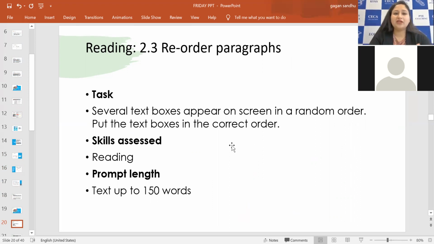The screen will have 2 boxes: the large box containing small text boxes, and we have to arrange the jumbled text boxes into the right order in the empty box on the right hand side, with the options given on the other side. The skill assessed here is reading, so that's how you will get your score. And the text will be up to 150 words.